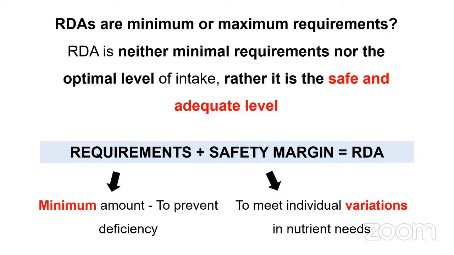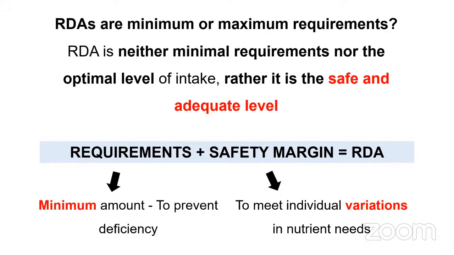RDA is the minimum amount, plus on top of that, we add a little bit of a safety margin. Why do we add the safety margin? We add the safety margin because people are different. Even though we have the same genetic makeup, we behave in a lot of different ways. We belong to different ethnicities. There are a lot of individual variations, right? Just in skin color or even in hair texture, there is so much variation. Definitely like that, in nutrient needs also, there will be changes from person to person. So to compensate for this individual variation in nutrient requirement, a small bit of safety margin is added.